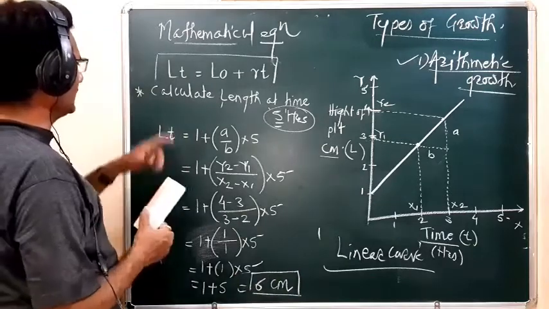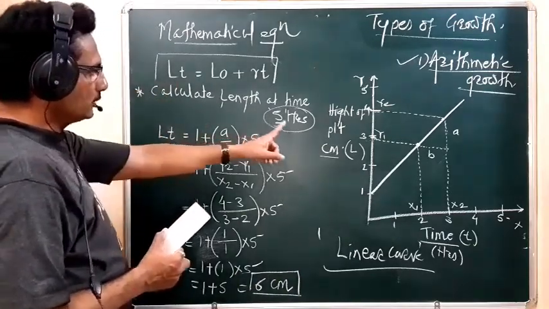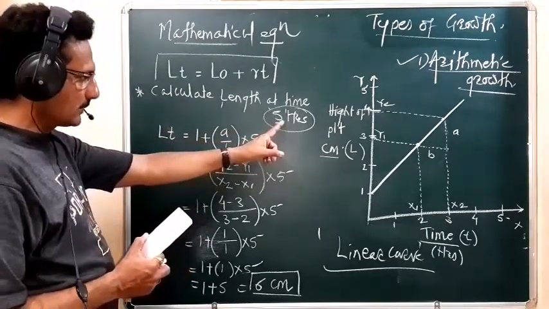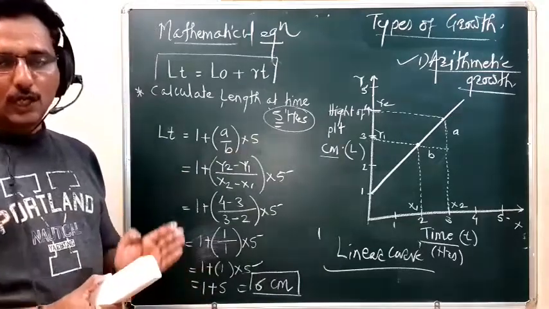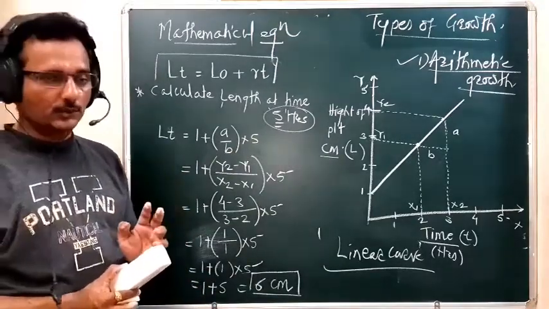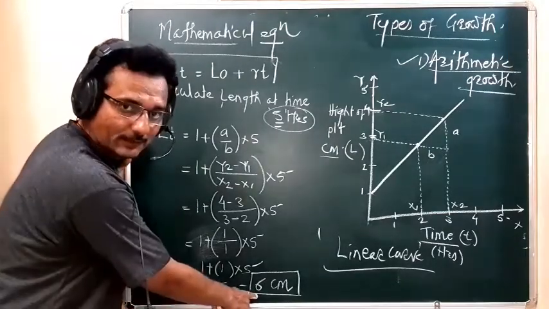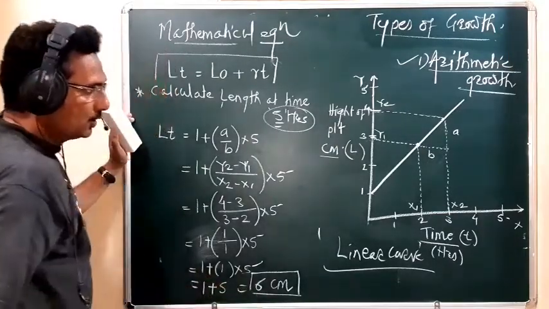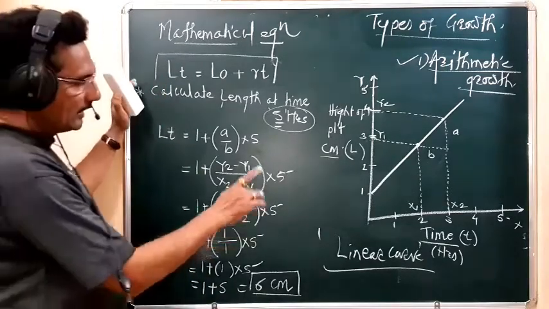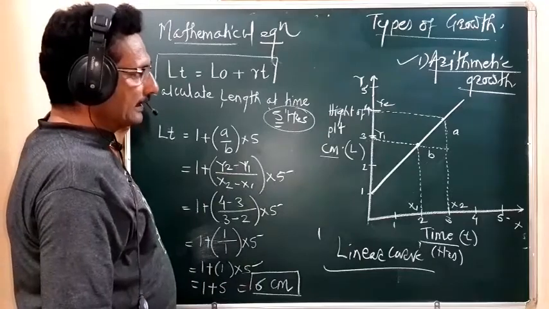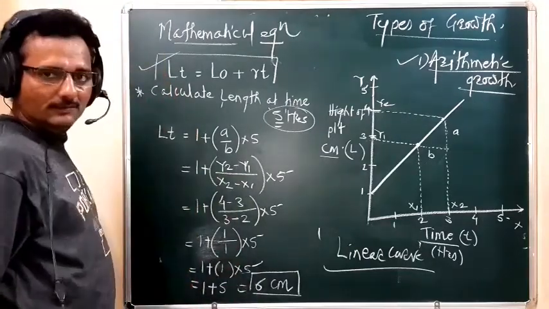Means the length at time t. Okay, what is that time? After 5 hours. After 5 hours, the growth of root or the shoot will be increased up to 6 centimeter. So such type of linear growth we can calculate with the help of this mathematical equation.